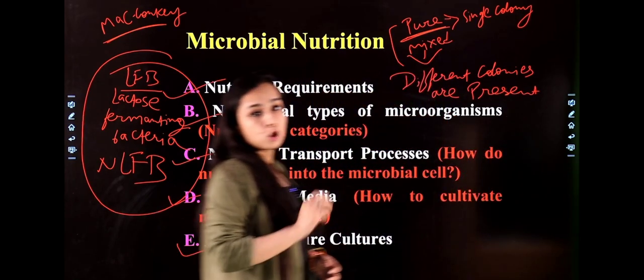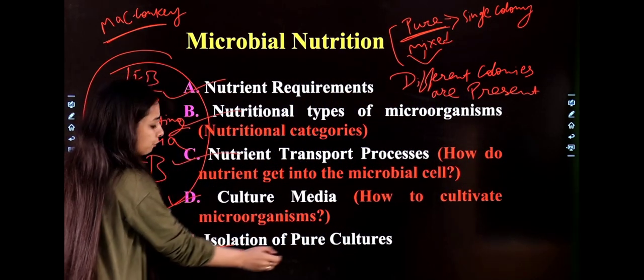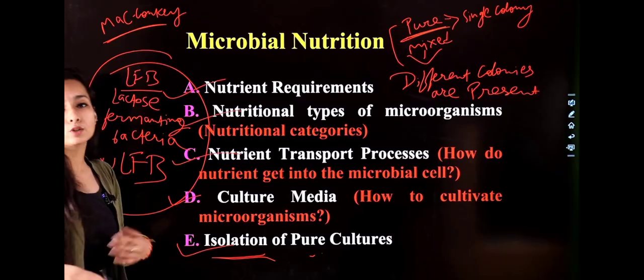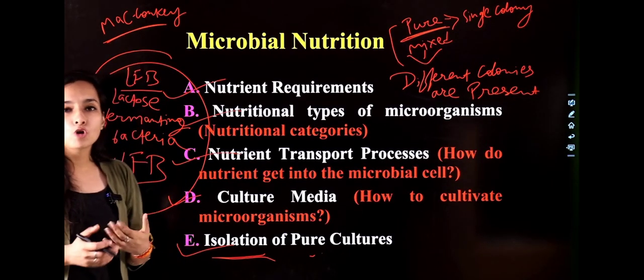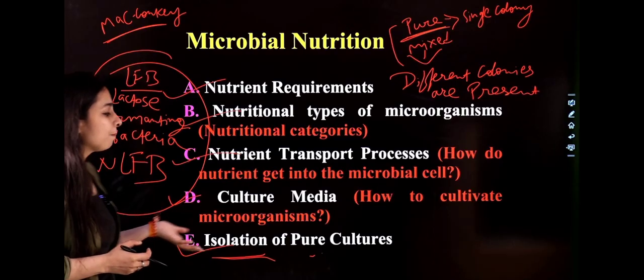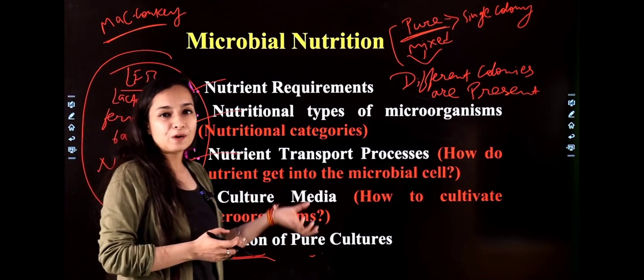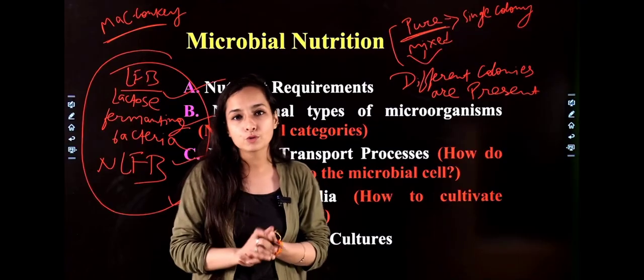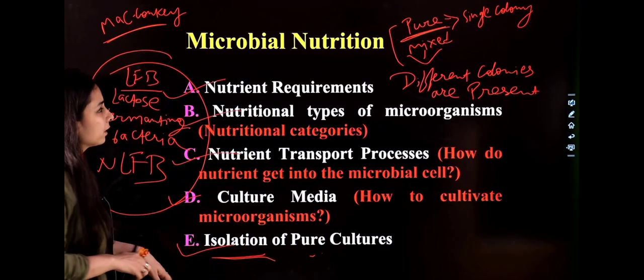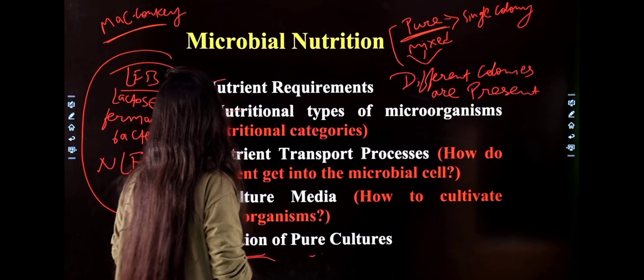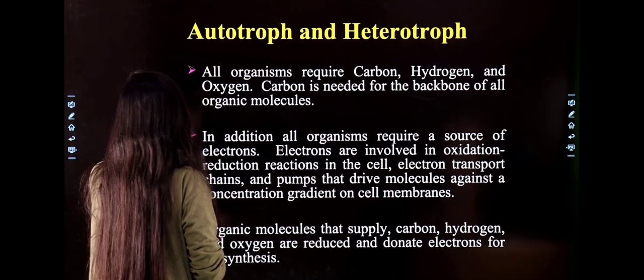So it also depends on the isolation of pure culture, because if you isolate different colonies on a single media, they are not able to grow, because some of the colonies require different nutrition, and others require different nutrition. So you always have to isolate pure cultures, right? So next one is autotrophs and heterotrophs.